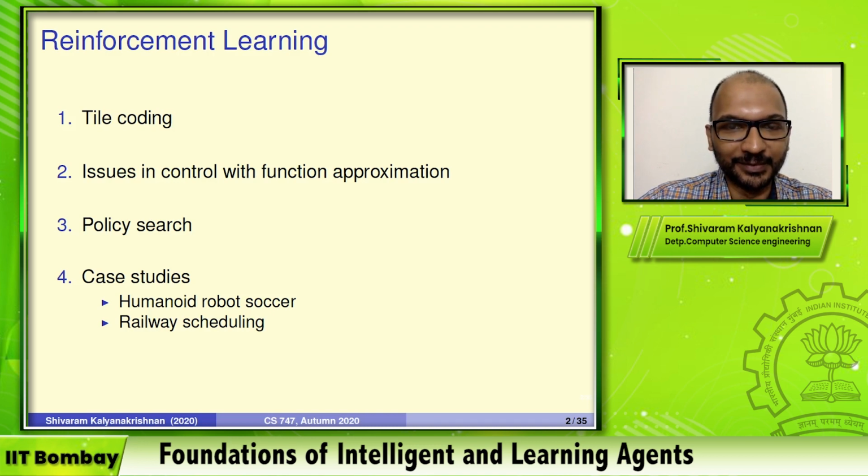The particular ways in which we use it in practice, although they work quite often, do have some technical issues. We will look at those as a part of the lecture. That will be the second portion. And then we will look at a somewhat different class of methods called policy search. I'll illustrate policy search with some examples from my own research, one having to do with humanoid robot soccer, and the other to do with railway scheduling, which is somewhat more recent work. But let's get started. Let's take a look at tile coding.